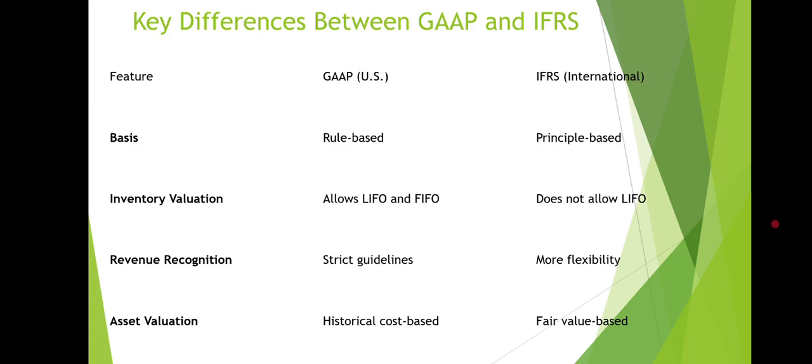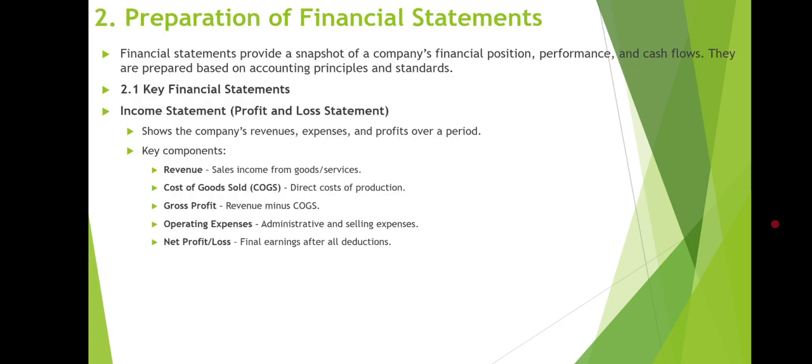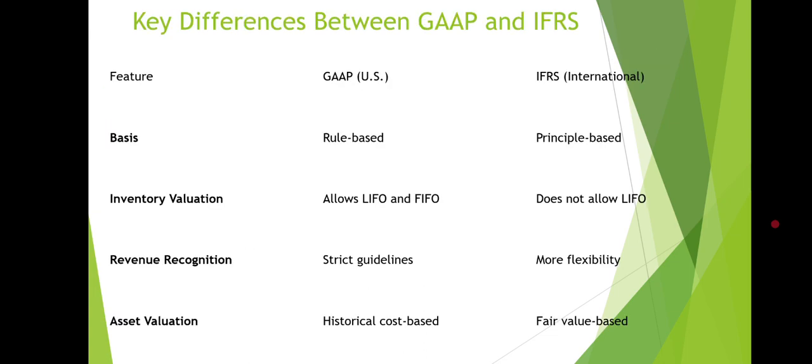In case of revenue recognition, GAAP has strict guidelines, while IFRS allows more flexibility. And in case of asset valuation, GAAP is historical cost based, and IFRS is fair value based.